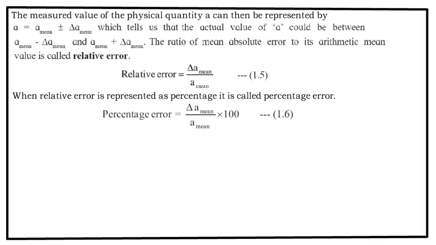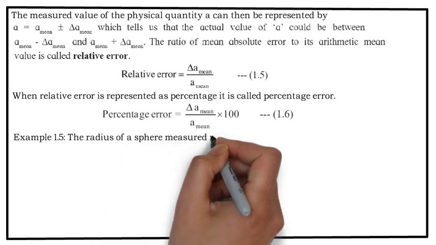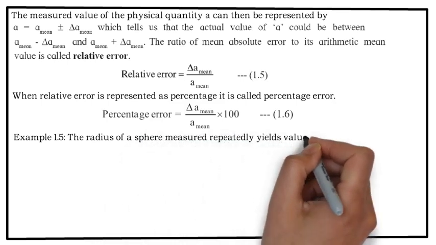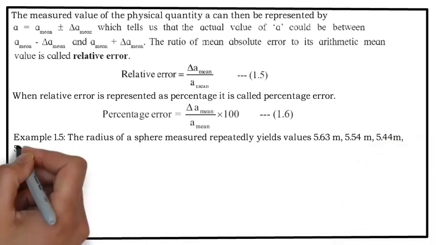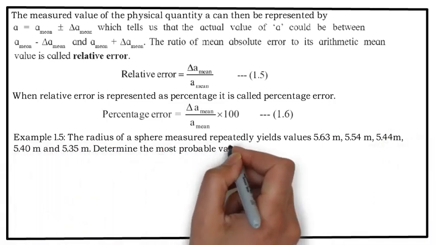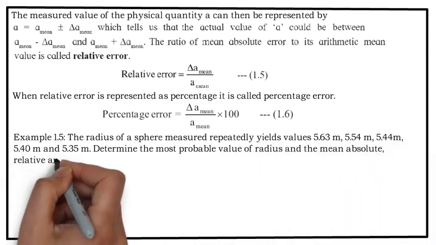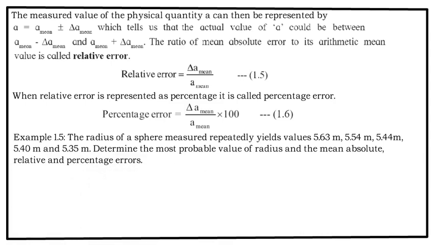Now see the example which is given. The radius of the sphere measured repeatedly yields values 5.63, 5.54, 5.44, 5.40 and 5.35 meters. Determine the most probable value of radius and mean absolute, relative and percentage errors. Very simple.